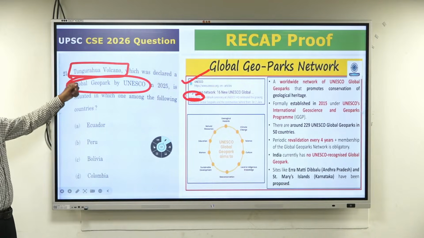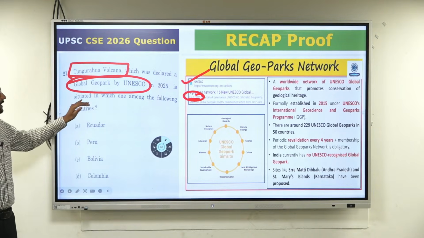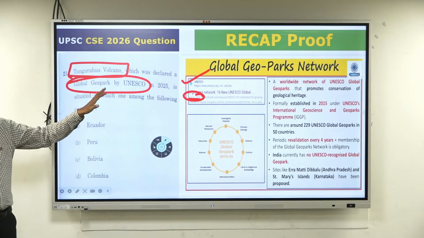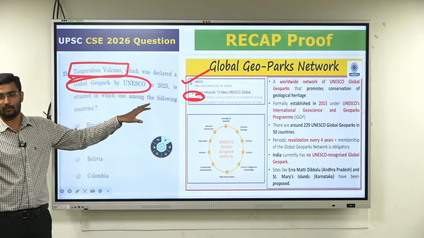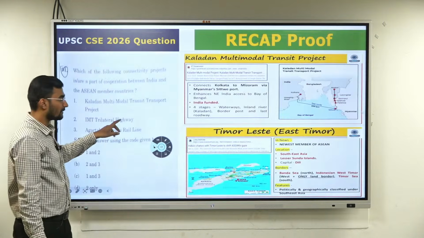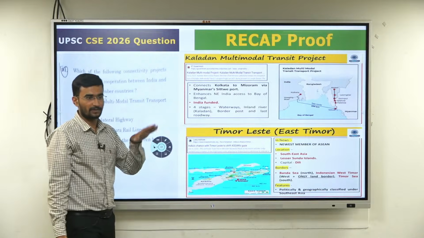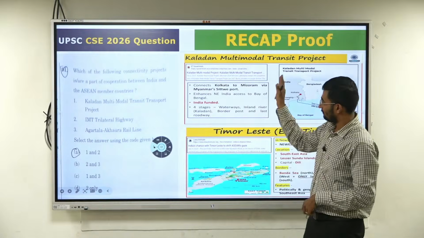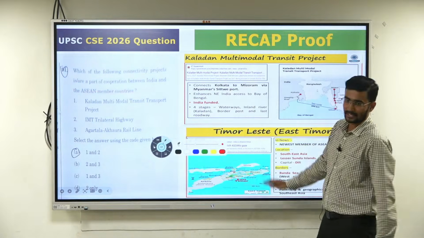This volcano, it has been declared as a global geopark in 2005. It is situated in which of the following? This is very difficult, but it is not a core one, rather a peripheral one. We have discussed the geoparks networks also. We have discussed BHS also. What's BHS? Biodiversity Heritage Sites, we discussed. Not a bogus question, or rather a bonus question, I can say.